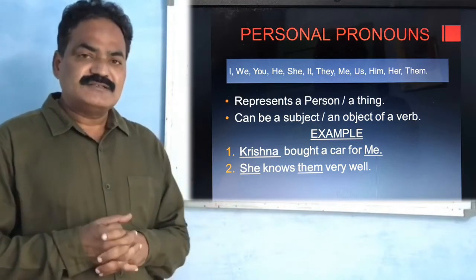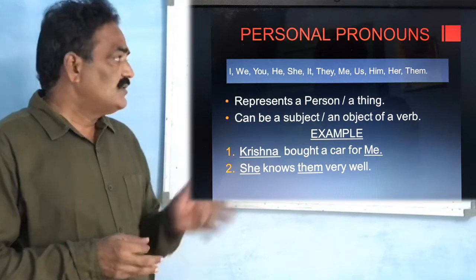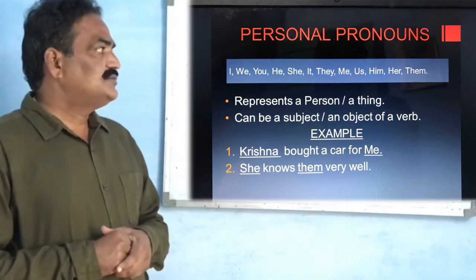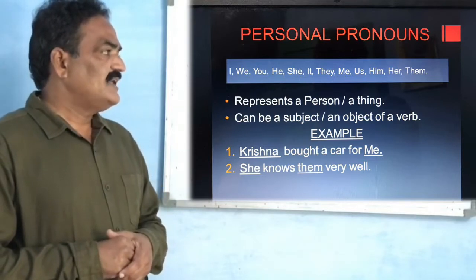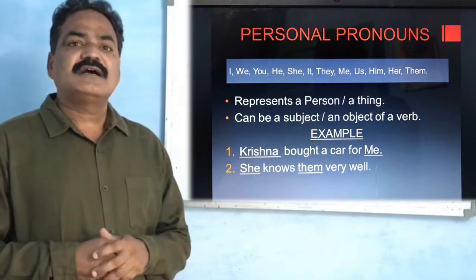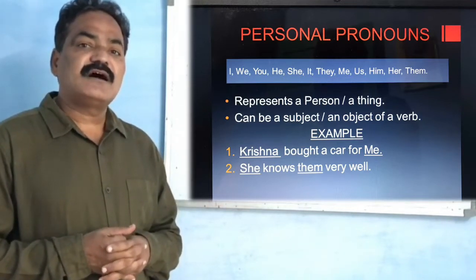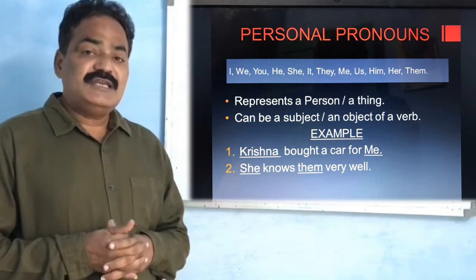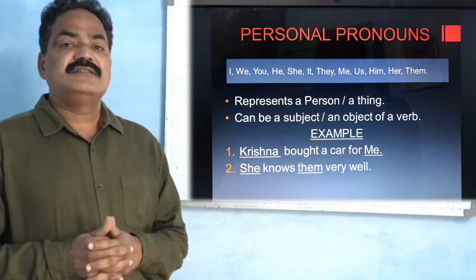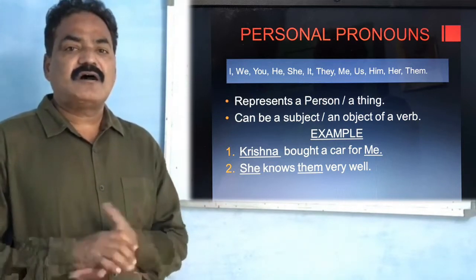In the second sentence, she knows them very well. Here we find two pronouns. One is used as a subject. Another one, them, is used as an object. She is a pronoun in the place of a subject. Them is a pronoun in the place of an object.